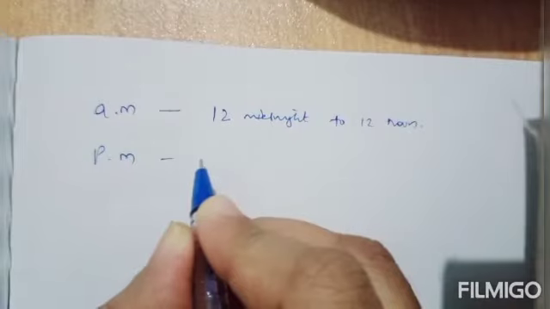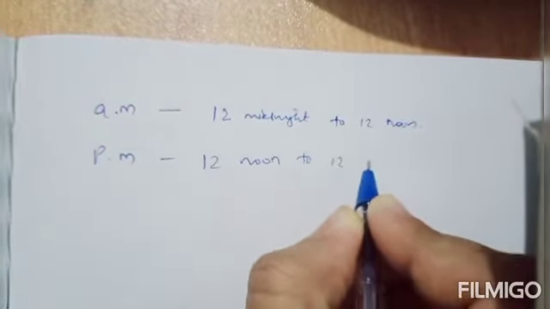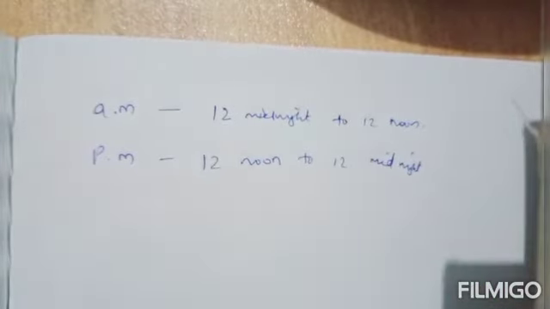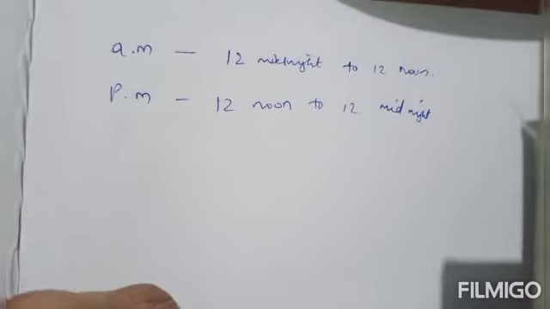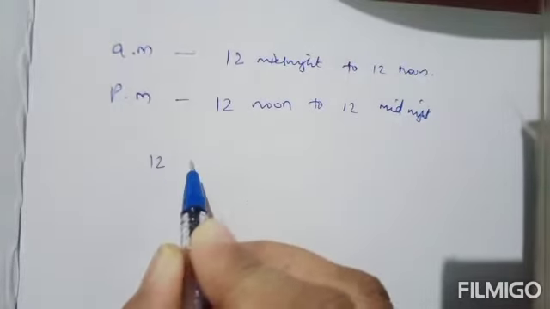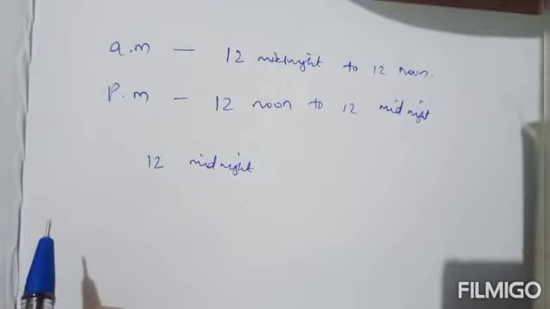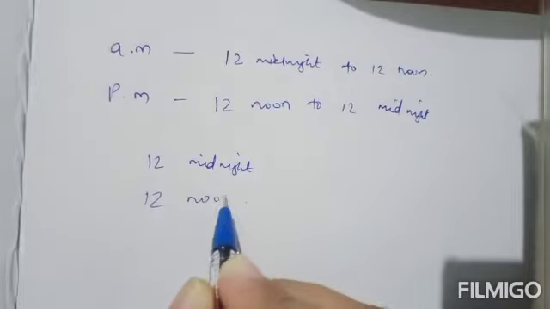Now, between 12 noon to 12 midnight, the time is written using suffix PM. Okay, now 12 o'clock at night is written as 12 midnight, and 12 o'clock in the daytime is written as 12 noon.